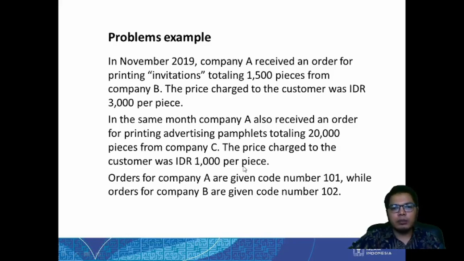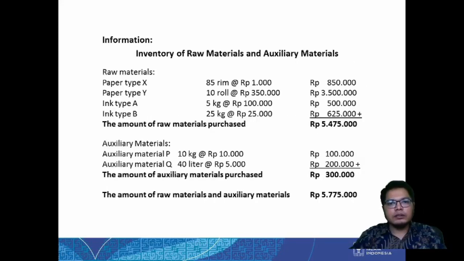rupiah per piece. Order for company B is given code number 101 and order for company C is given code 102. So there are two types of order, two different orders and different types of product. But the company works on them together. These are additional information that we need to have.